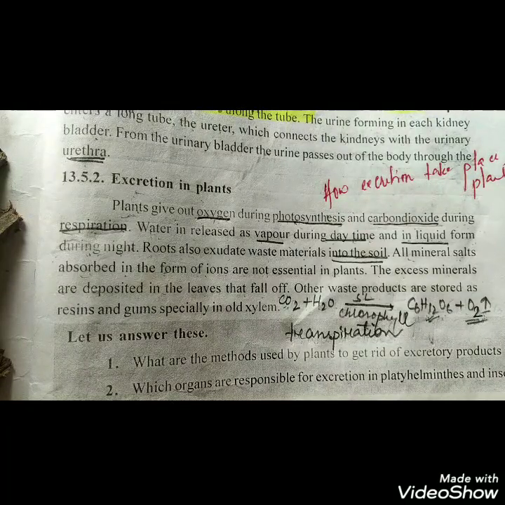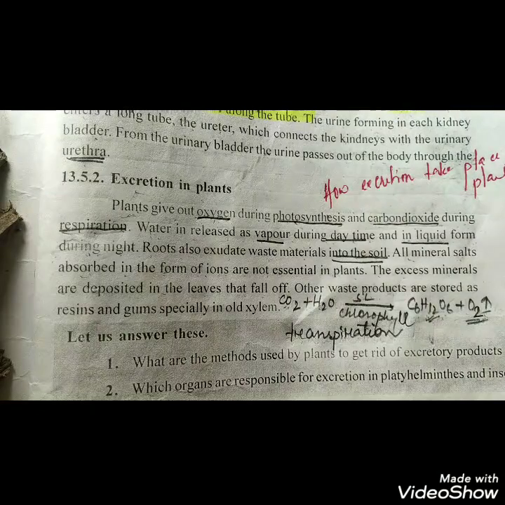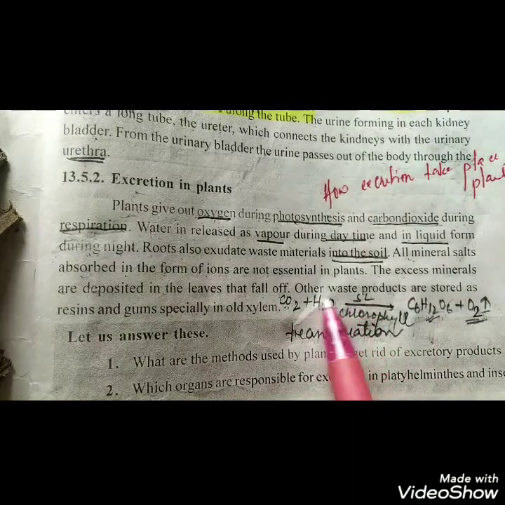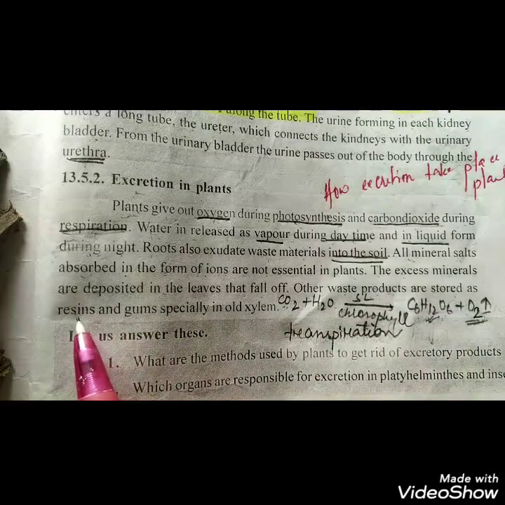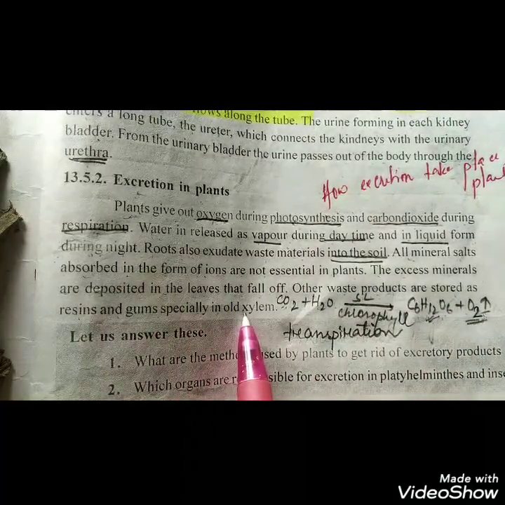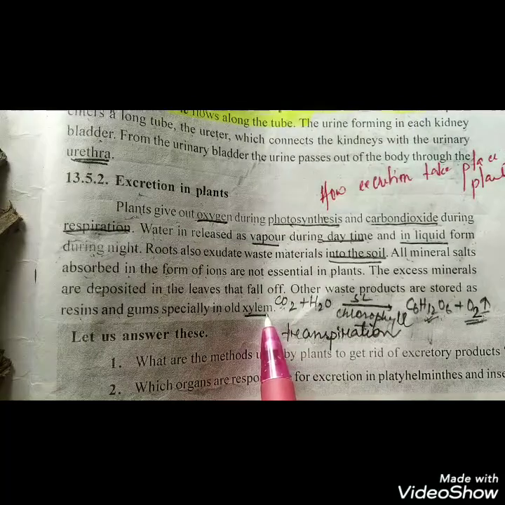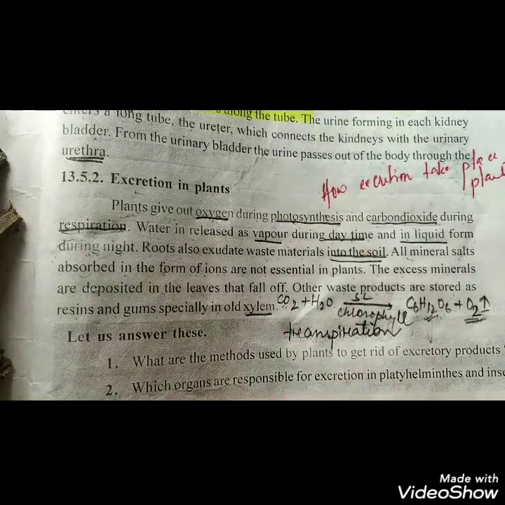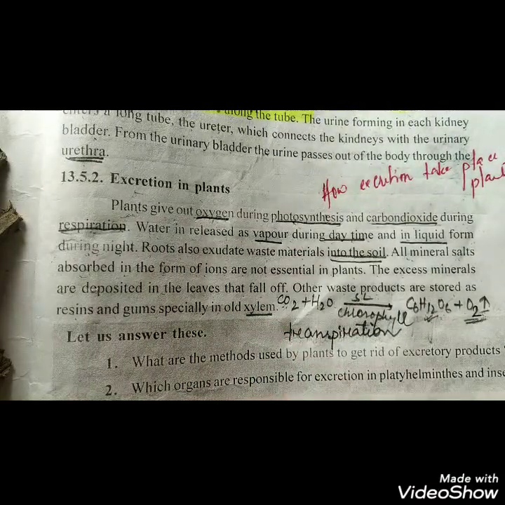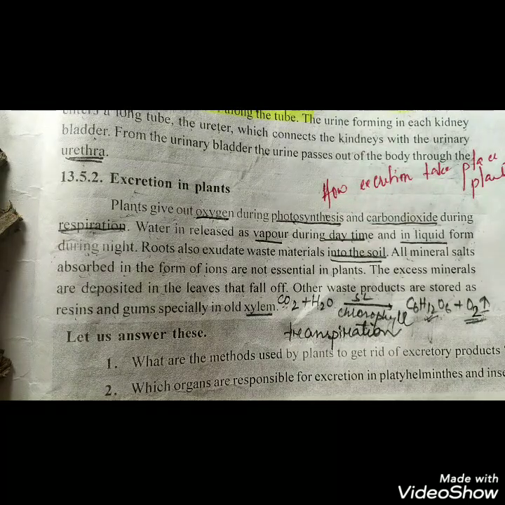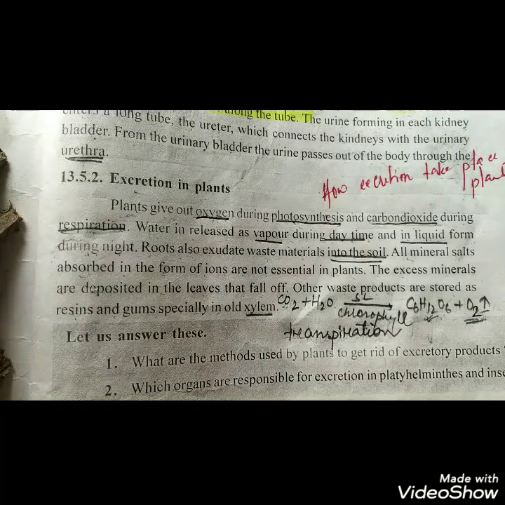So when the leaf falls off, that unwanted mineral also falls off from the plant. Other waste products are stored as resin and gum, especially in the old xylem. We have known that the xylem is a tissue. So in the xylem, we see that gum and resin are also stored. For example, the rubber which we get from the rubber plant is a waste product which is excreted by the plant.